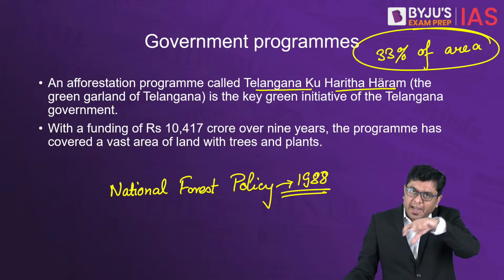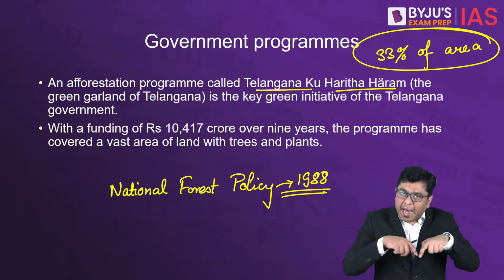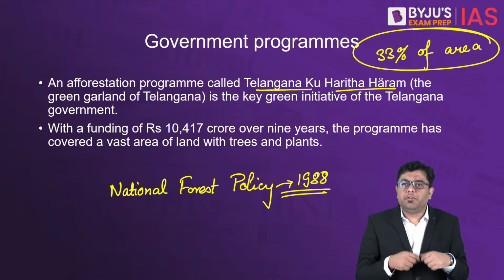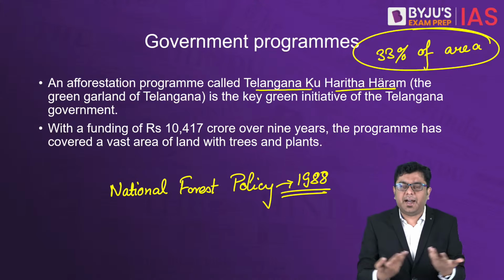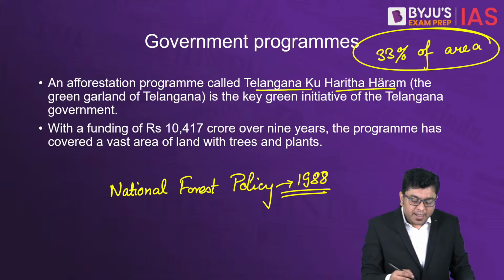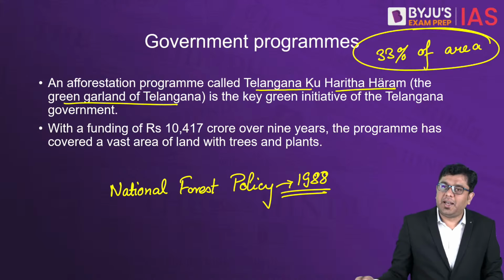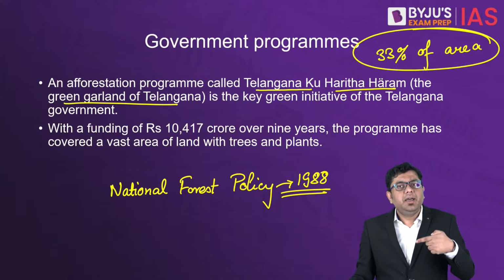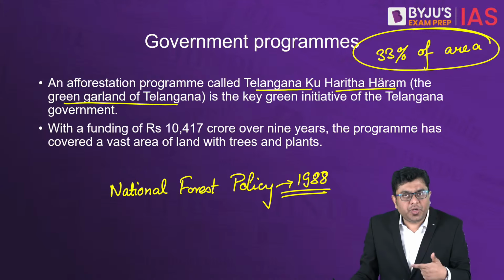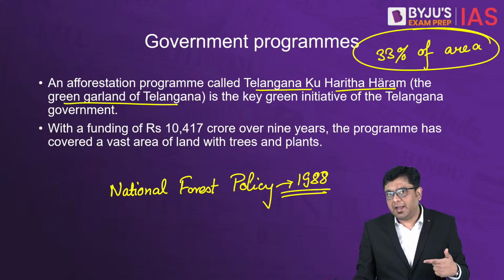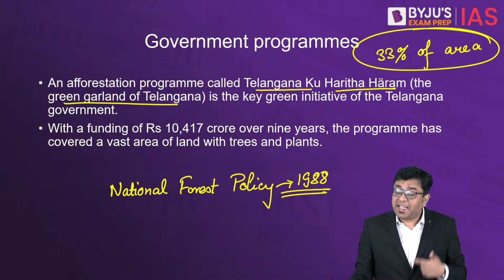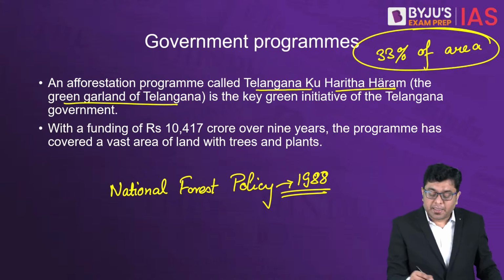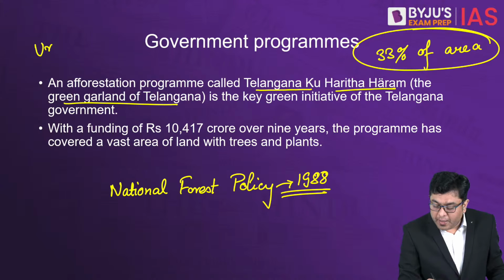endeavored to set up a kind of green corridor, the outer ring road in the entirety of the vicinity of cities such as Hyderabad and so on, and a kind of green garland of Telangana. And this has been done to increase the forest cover and the green cover up to 33% in the state of Telangana. Along with this, the Telangana government has also embarked upon the program of urban forestry.